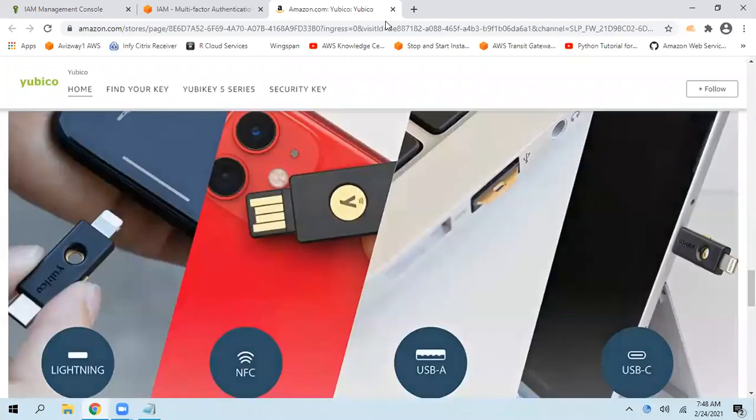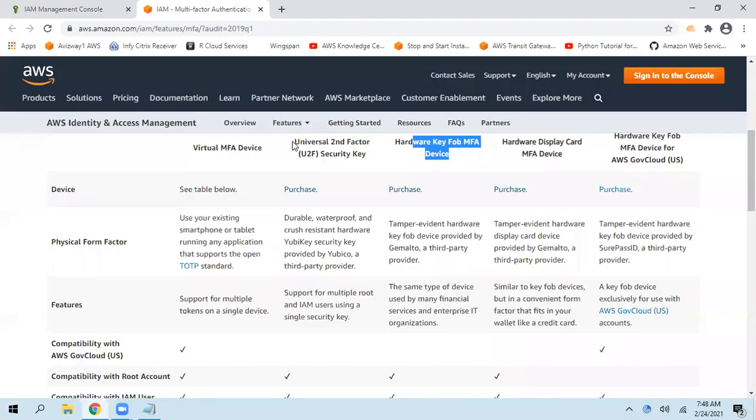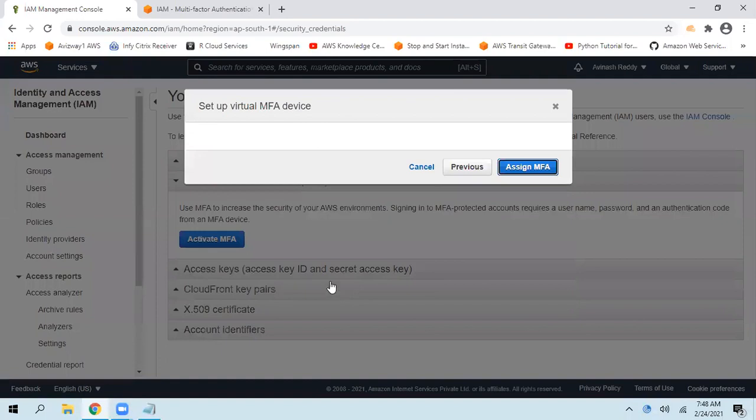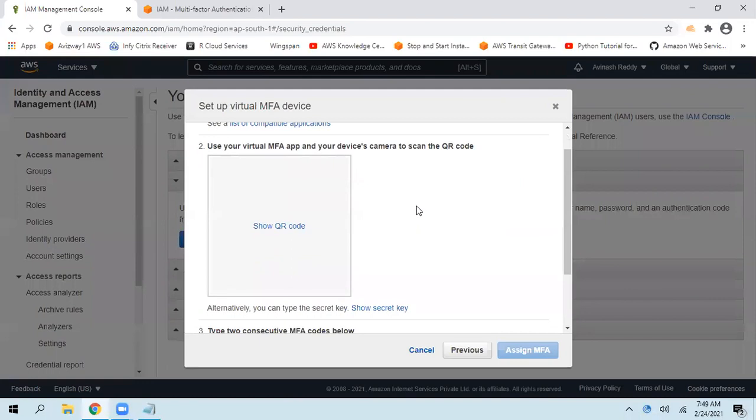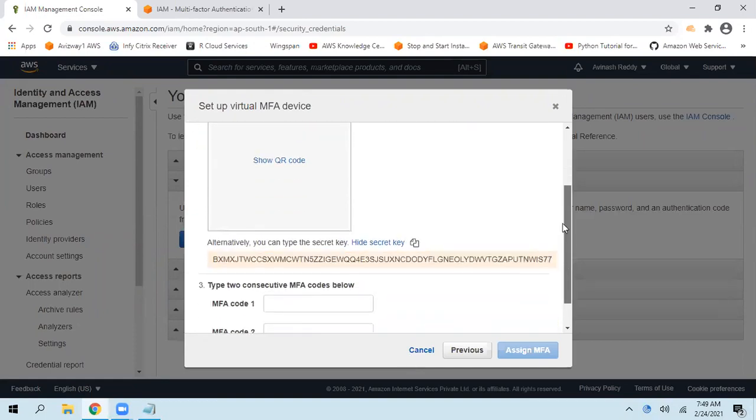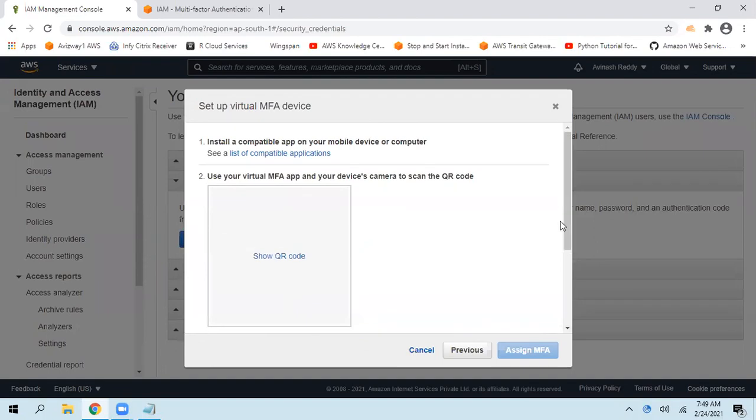Okay. So in our case, we are good to go with the virtual MFA device. So I'm selecting virtual MFA device. Click on continue. Now it is showing a QR code. So open that application. See, I already have the Google Authenticator on my mobile, guys, and I'm going to scan this QR code. If your camera is not working, you still have an option. Click on show secret key and you need to enter all this key within this application.